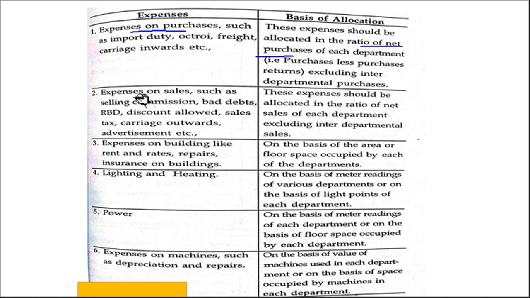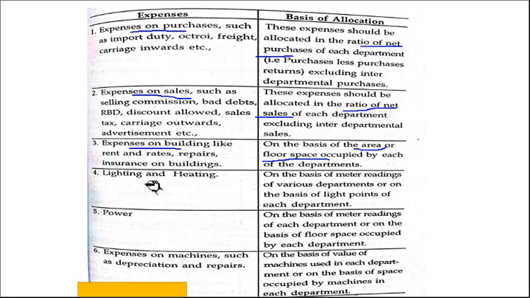So expenses on sales, such as selling commission, bad debts, RBD, discount allowed, sales tax, then carriage outwards, advertisement, etc. Here we have to allocate on the basis of net sales ratio. Okay. Next, expenses on building like rent and rates, repairs, insurance on buildings. So on the basis of area or floor area, the space occupied by each department.